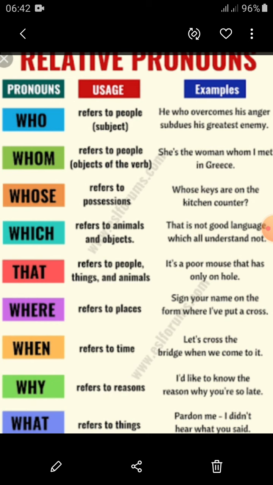These are not relative pronouns but these are relative adverbs. Where refers to places. Sign your name on the form where I have put a cross. It's a place. Your name on the form. On the form is a kind of place here. So that's why where has been used.